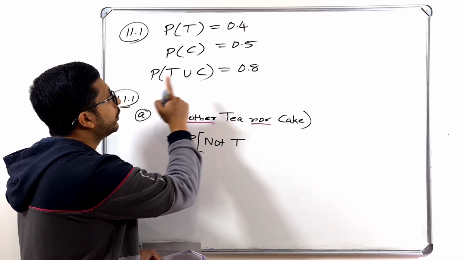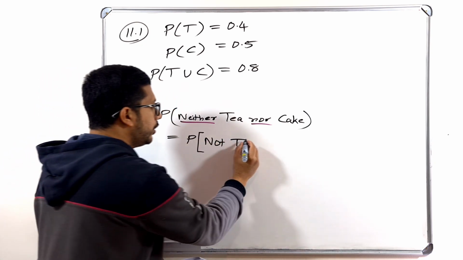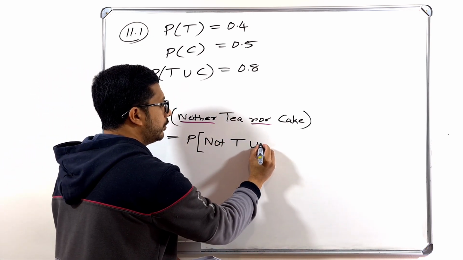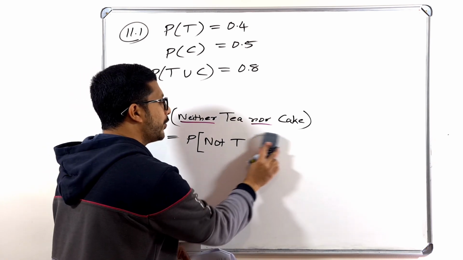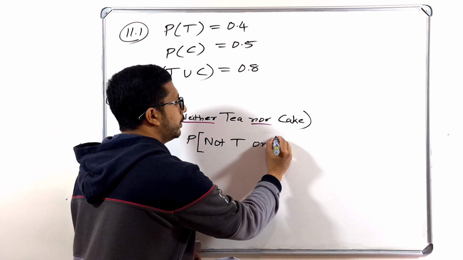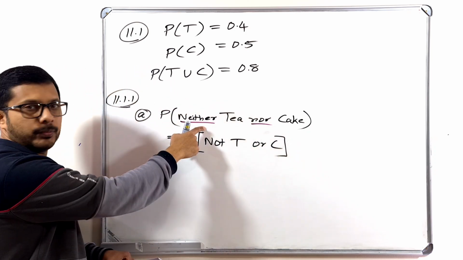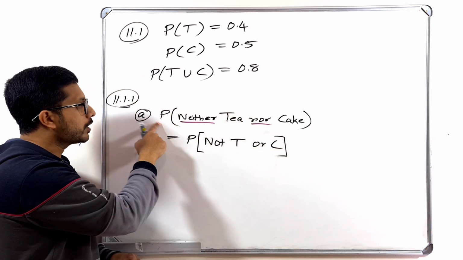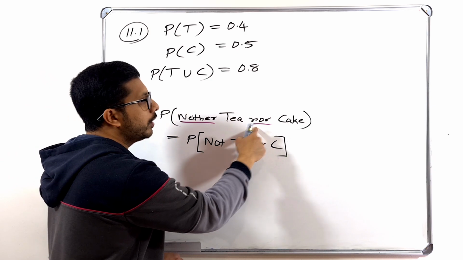Or means union. Let me write one more step. Not tea or cake, you can write it like this, the same thing. This is the question: what is the probability of neither tea nor cake?